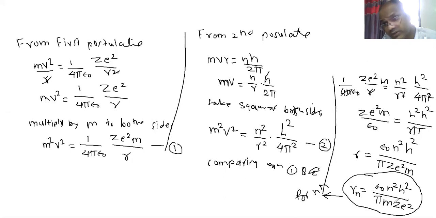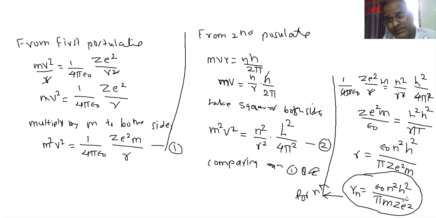Z for a given material is constant. Which material you are using or which atom you are studying? Hydrogen, Z is 1. You are taking gold, Z is 79. So for a given material, Z is also constant. E is the charge on electron, which is also constant. So epsilon naught, h, pi, m, Z, e are constant for a given atom.